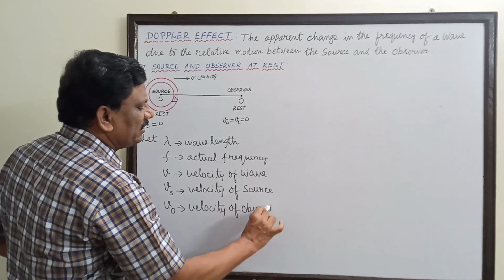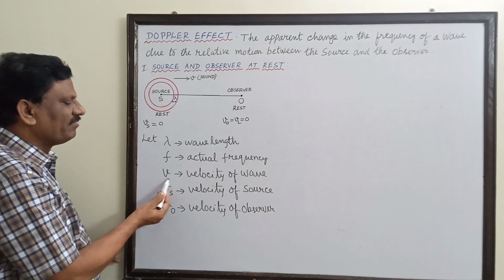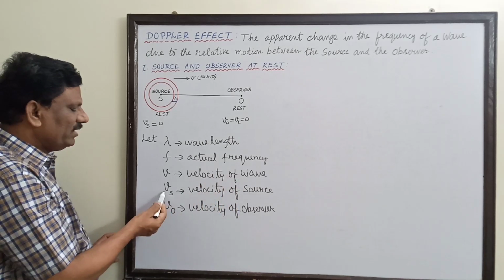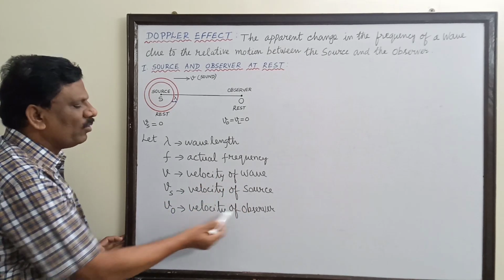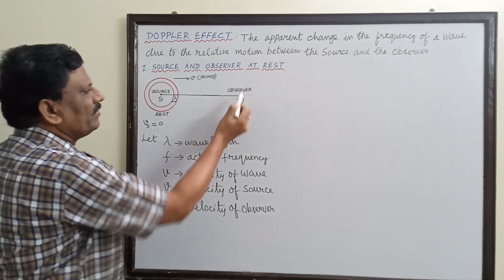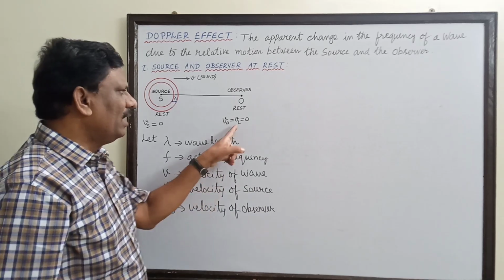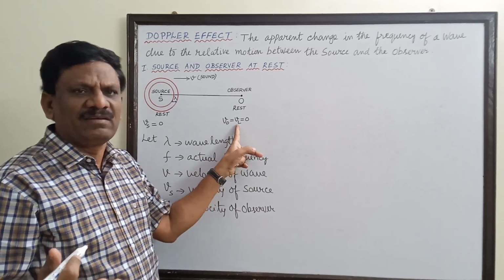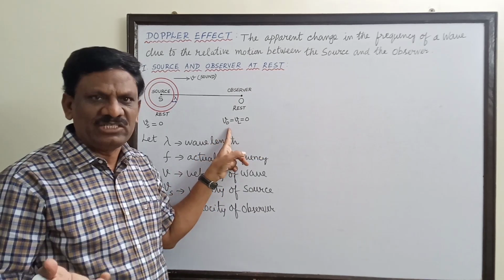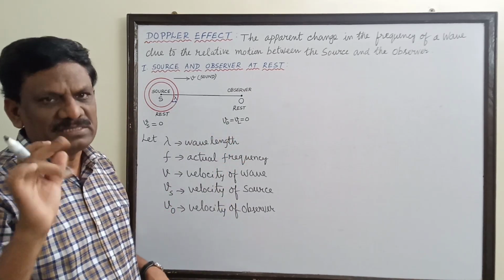So these three you have to be familiar with. V without any suffix is the velocity of the wave, Vs is the velocity of the source, and Vo is the velocity of the observer. And in this case, the observer is also at rest. Therefore, Vo is equal to 0, or V listener. Listener in the case of sound, observer in the case of light. In general, I have written V observer is equal to 0.